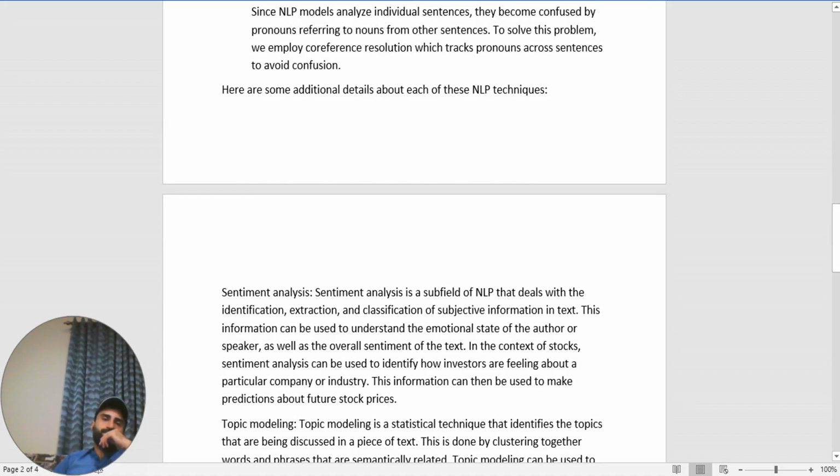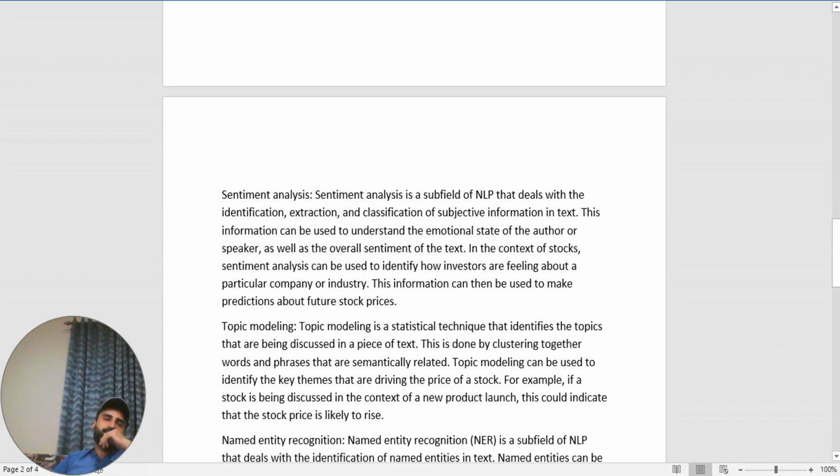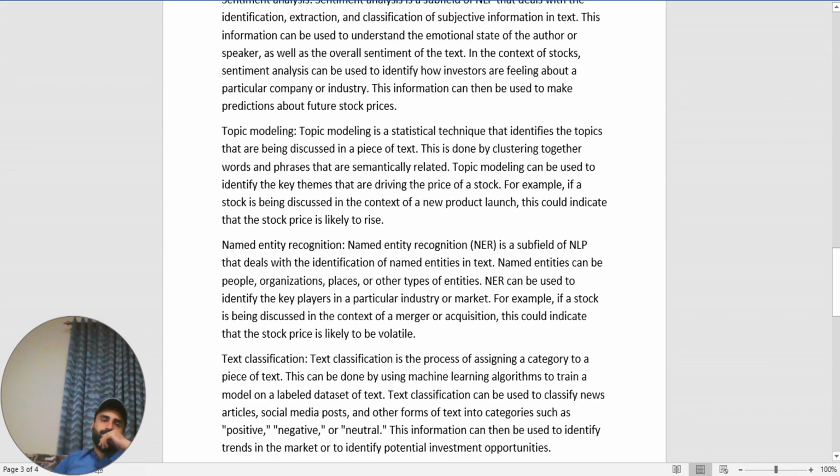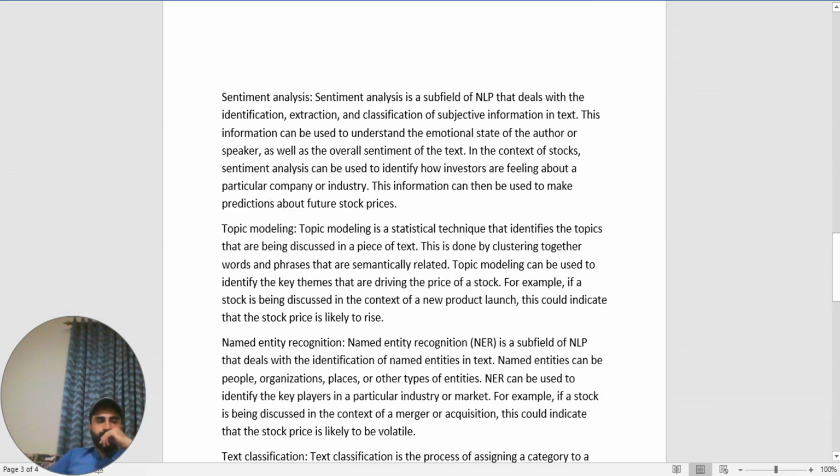Here are some additional details about each of these NLP techniques. Sentiment analysis is a subfield of NLP that deals with the identification, extraction, and classification of subjective information in text. This information can be used to understand the emotional state of the author or speaker, as well as the tone of the text. In the context of stocks, sentiment analysis can be used to identify how investors are feeling about particular companies or industries. This information can be used to make predictions about future stock prices.